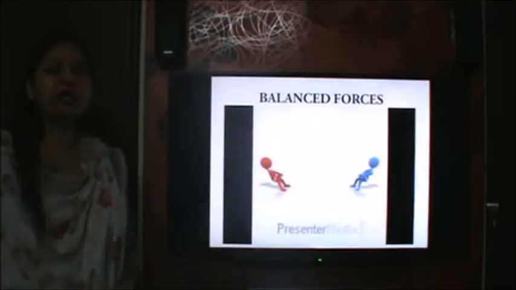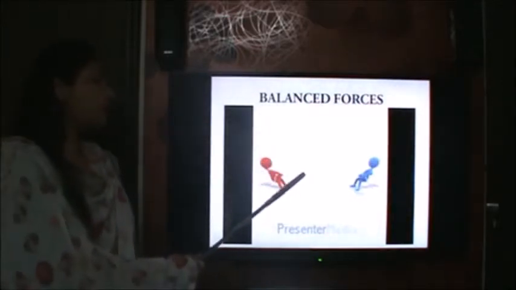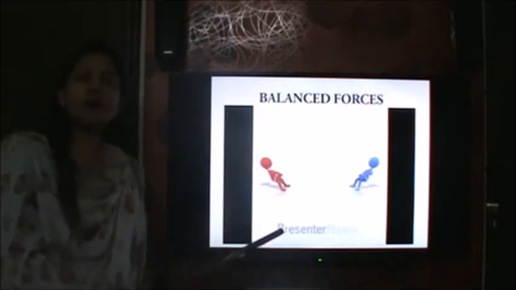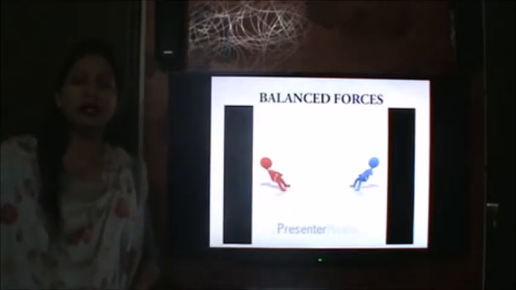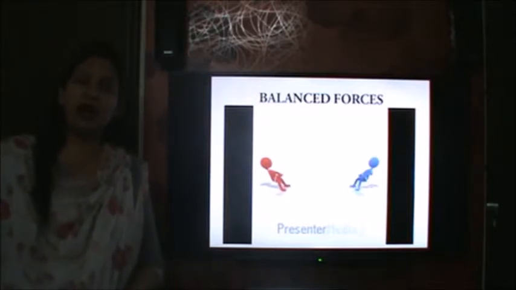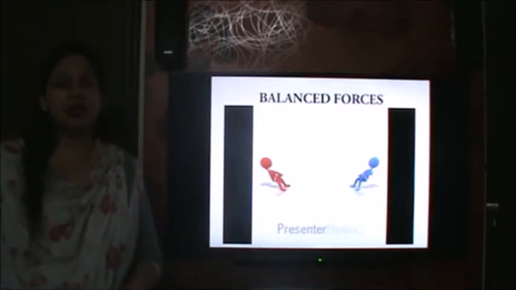The other type is balanced forces. As you can see in this case, the rope is being pulled by 2 people from both sides. So the rope will not be moving in either direction because both the forces, being equal and opposite, will be cancelling each other's effect. So what are balanced forces? 2 or more than 2 forces that cancel each other and their resultant is zero.